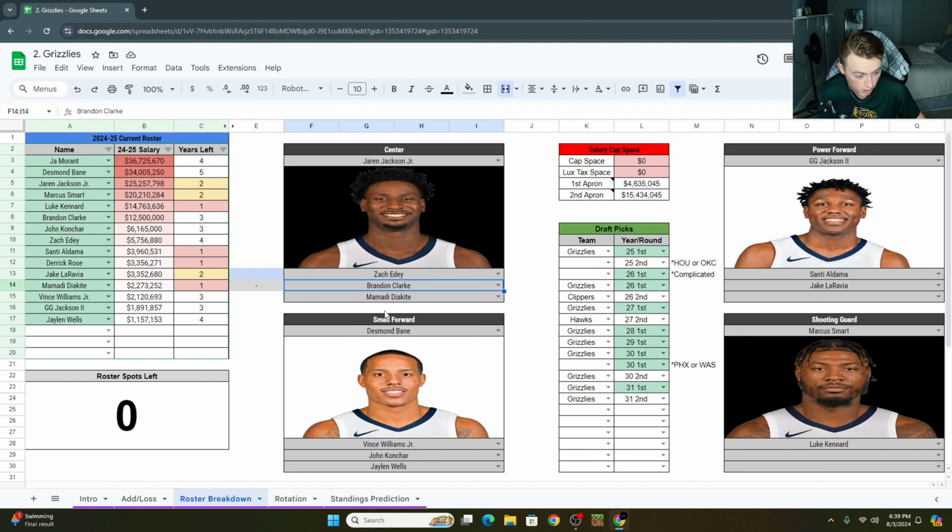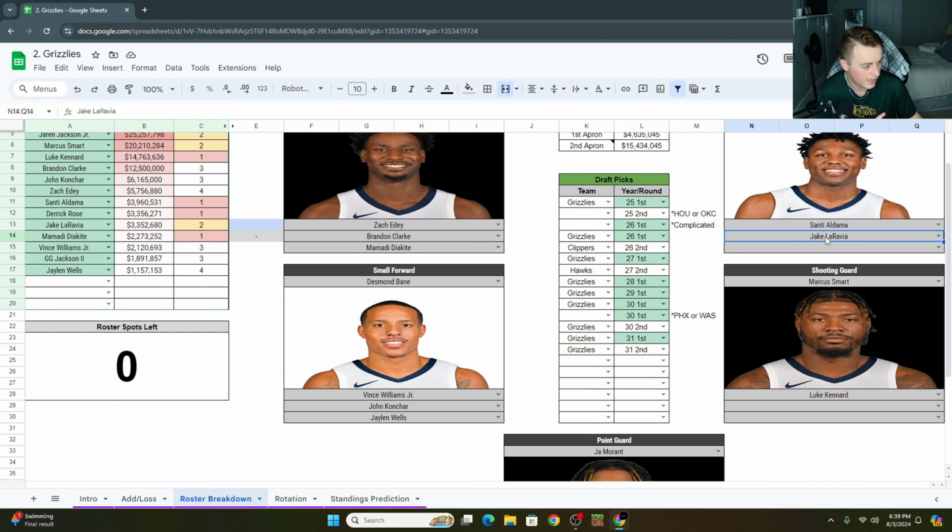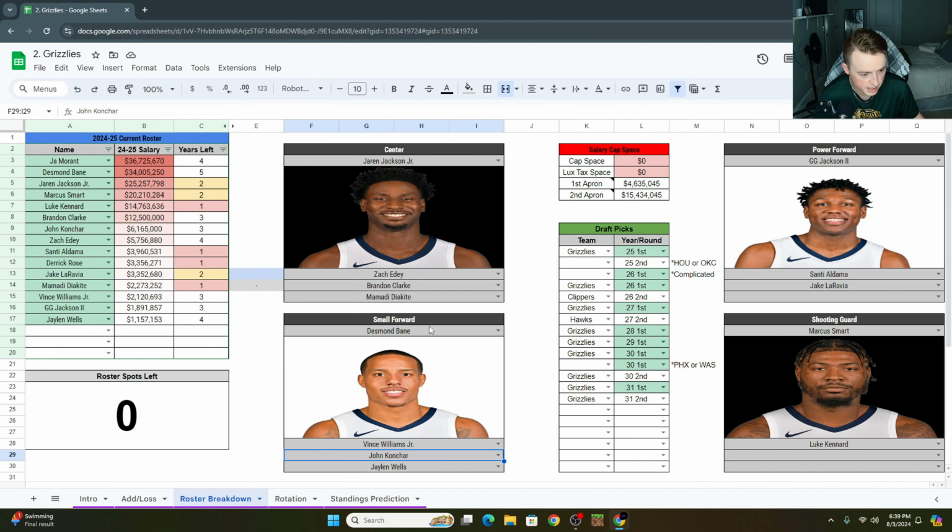You look at Brandon Clarke as a maybe you could move him, a John Conchar. See if you can't find a wing, because I like LaRavia. He's showing that he can put the ball on the floor a little bit. He's got kind of a Luka-style game to him, because he knows how to use his weight and his strength more than his actual speed. So maybe we can do something where we take a Santi Aldama and a Conchar or something like that, and we can go get somebody else,